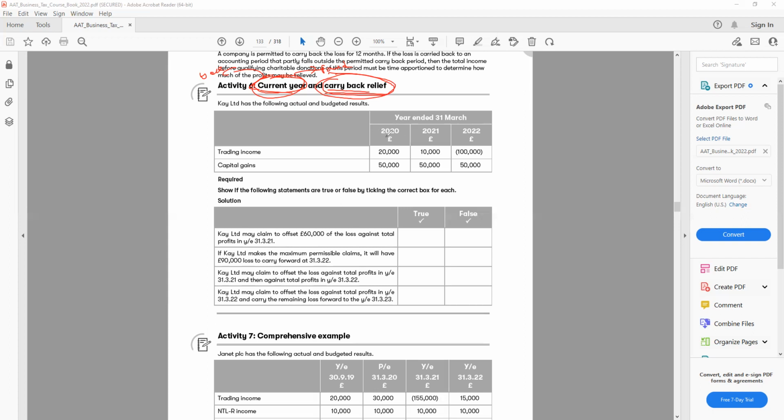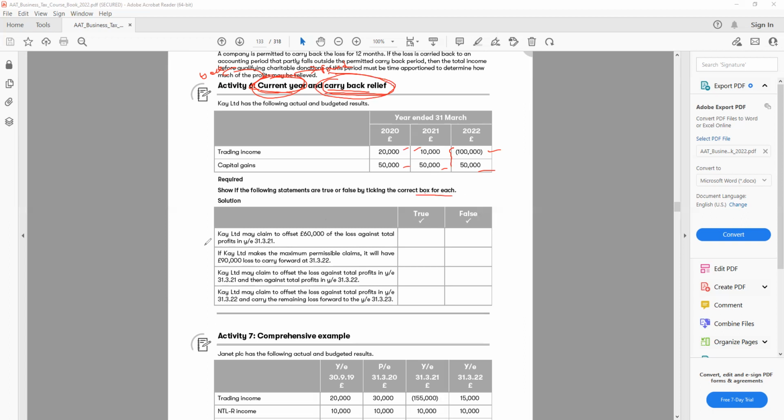All right, let's read this question. We have trading income of 20,000 in 2020, 10,000 in 2021, and in 2022 we have a loss of 100,000. Capital gain we have 50,000 each year. Remember that even if we have a trading loss, we will be able to offset it against the capital gain for the company. Show if the following statements are true or false by ticking the correct box.